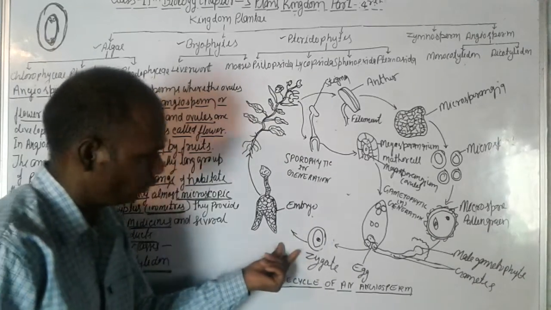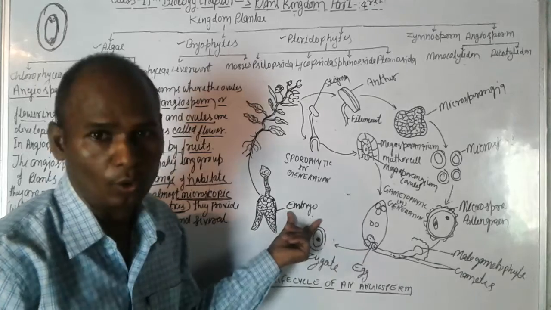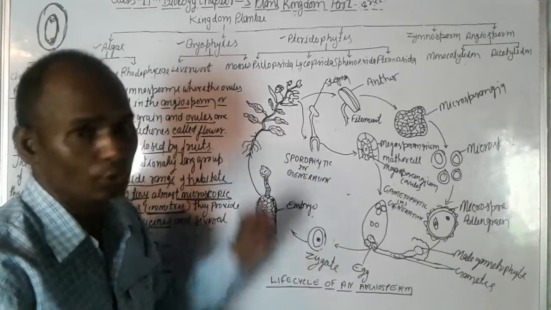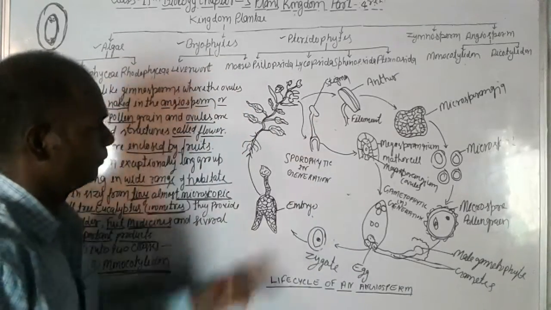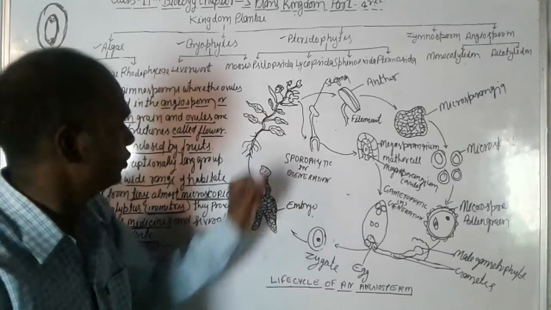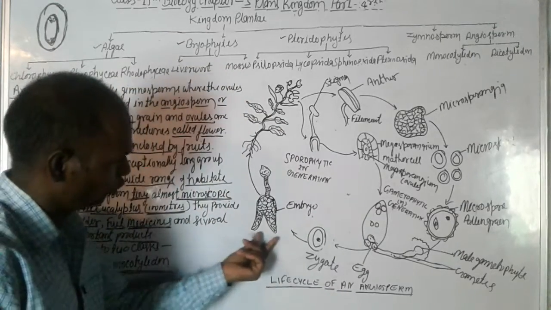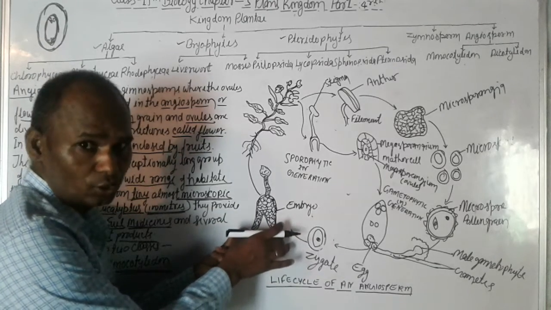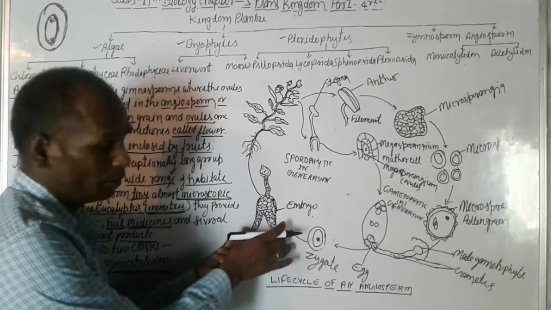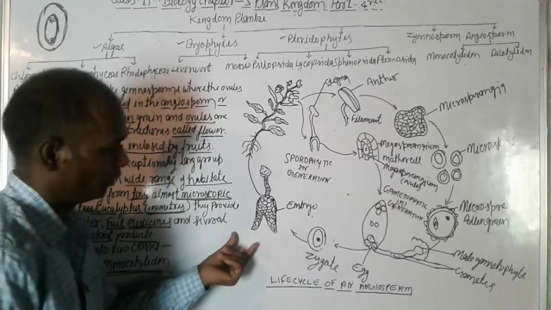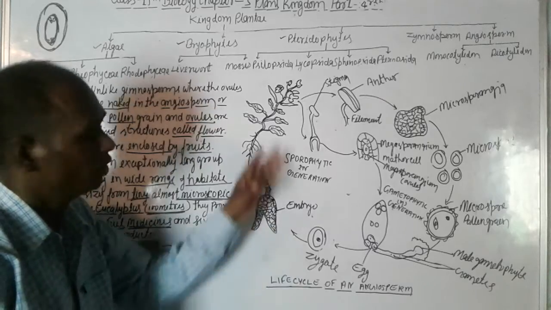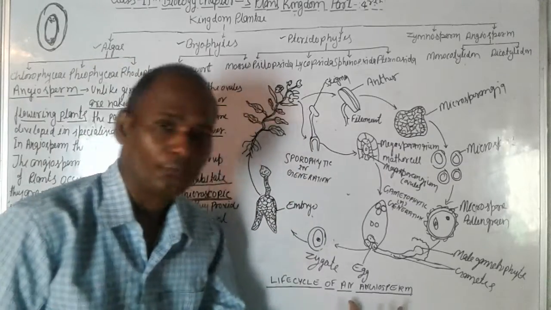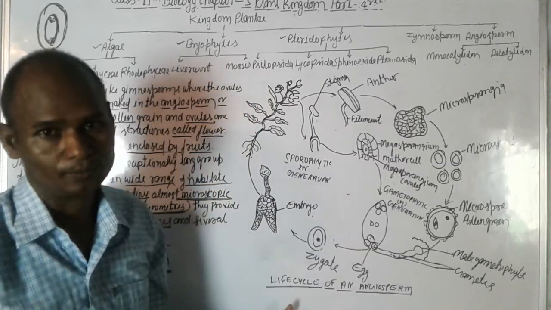The zygote develops into the embryo, and the embryo further develops into the flowering plant, the angiosperm. These have two cotyledons, one cotyledon and a second cotyledon, so these are dicotyledons. But these have only a single cotyledon, so these are called monocotyledons. So this is the life cycle of the flowering plant as angiosperm.